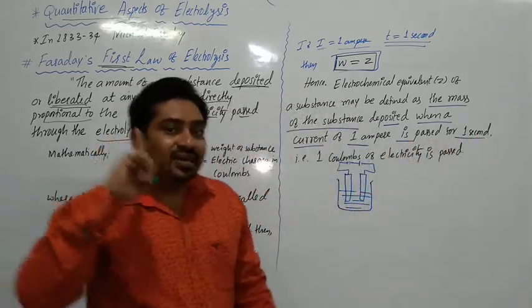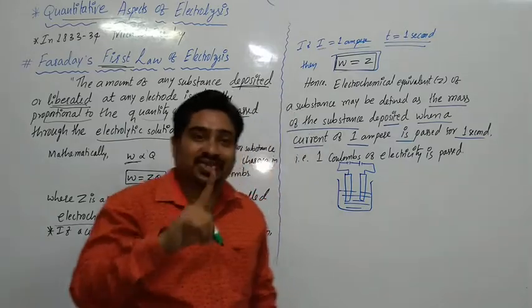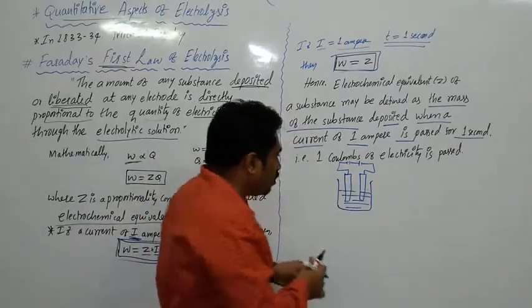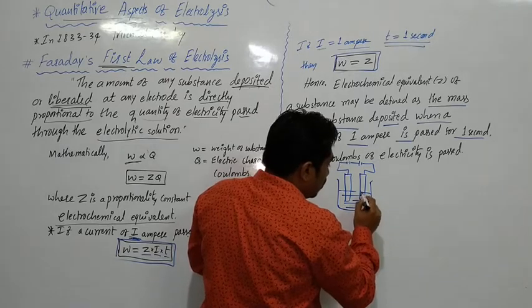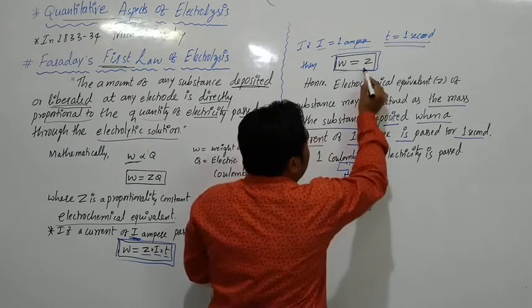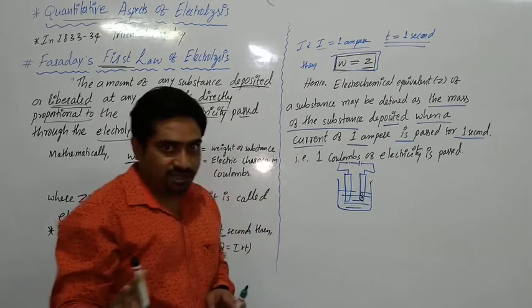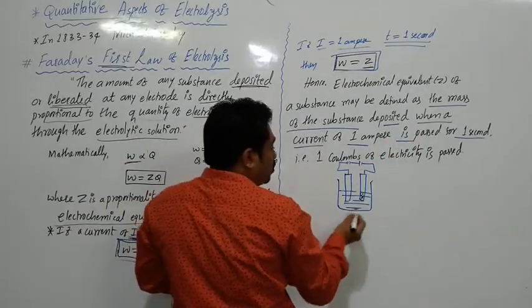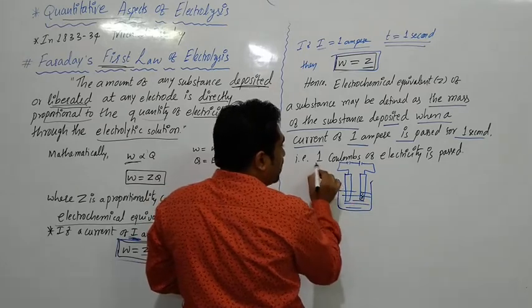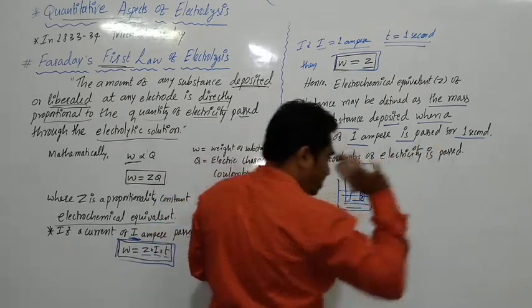On passing current of 1 ampere for 1 second, the amount of substance deposited on the electrode is equal to electrochemical equivalent of that substance. Or you can write the amount of substance deposited when 1 coulomb of electricity is passed.